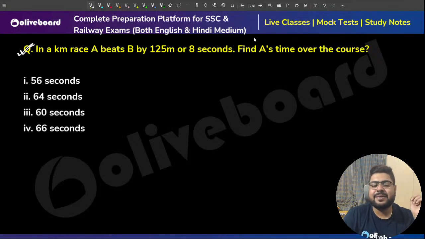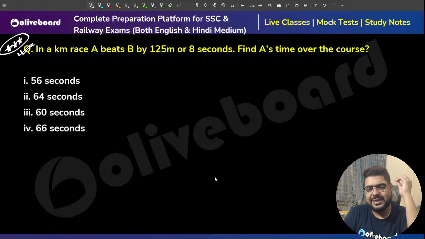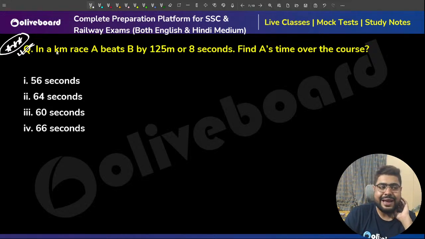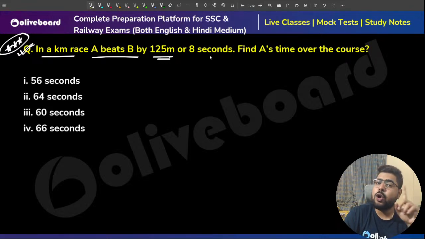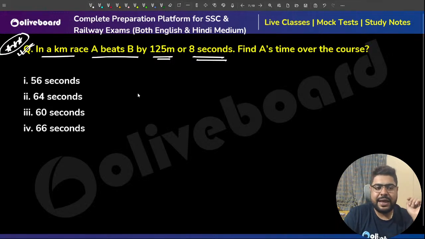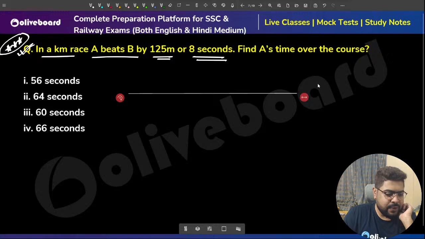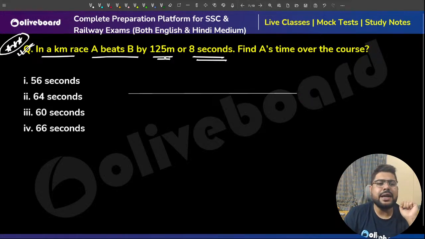Please read the question. Very, very important question. I've decided not to take the PYQ. There is an exact same PYQ, just the values are different. They've asked it in both CGL and CHSL. In a kilometer race, A beats B by 125 meters or 8 seconds. Very beautiful question. Again, as I told you, when you are starting, let's understand one thing.